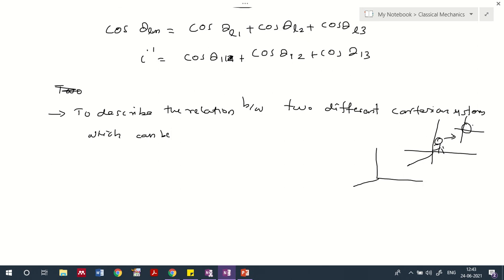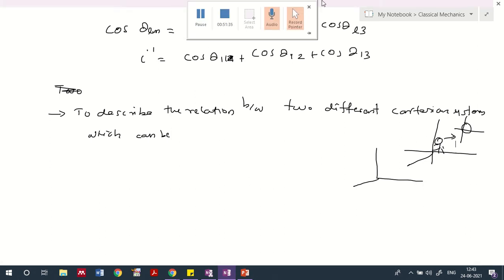So just go through this discussion in Goldstein, or you can look at any web sources for details about this system.